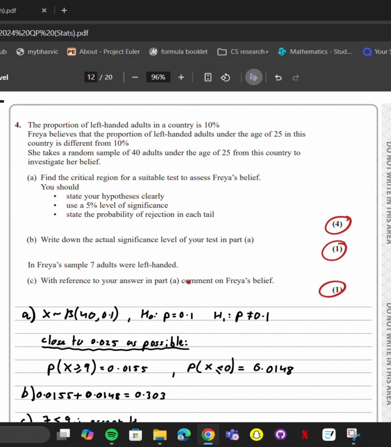This is a nice question. We're told some data about left-handed adults in a country. We're told that the proportion of left-handed to right-handed is 10%, or 1 to 10. And Freya believes that the proportion of left-handed adults is different. So we're just doing a hypothesis test.